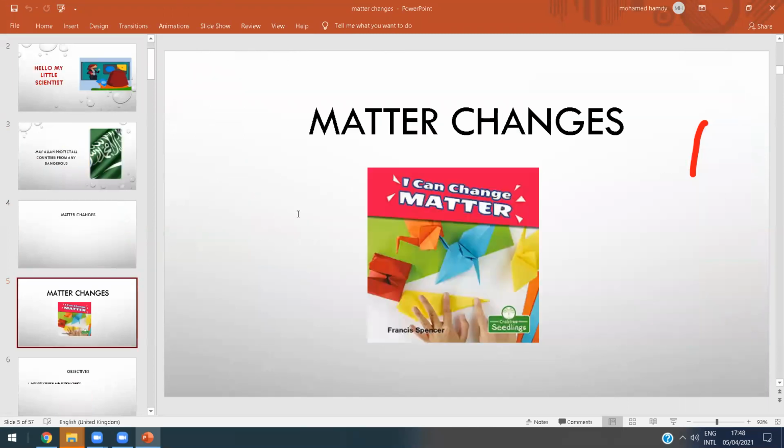Today, inshallah, we will revise the lesson on matter changes, okay? But first, let's clear all of your drawing. Okay, matter changes. How the matter changes, let's revise it, okay? Be ready and listen to me.